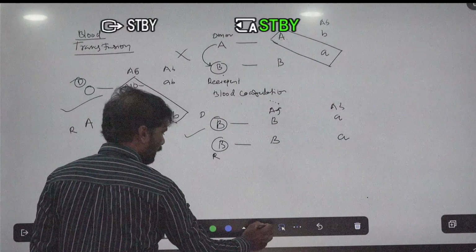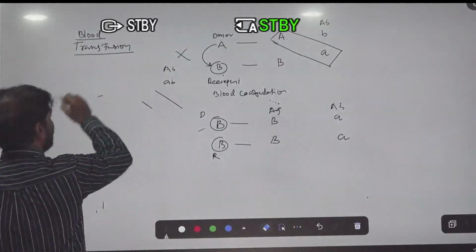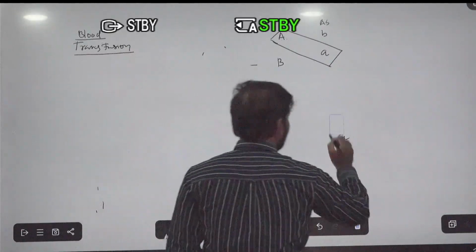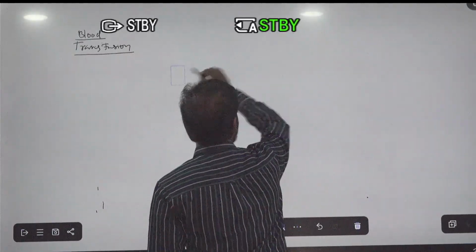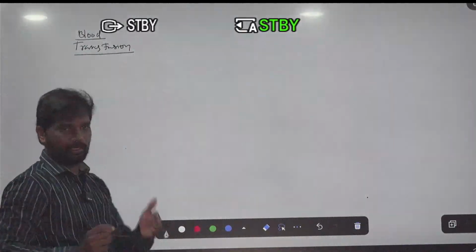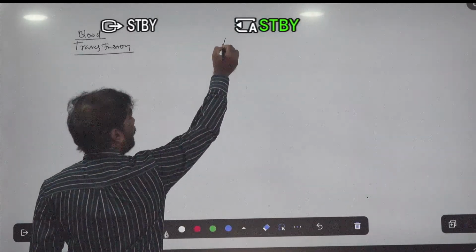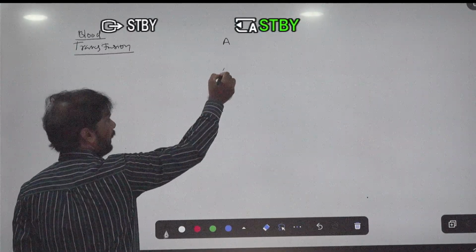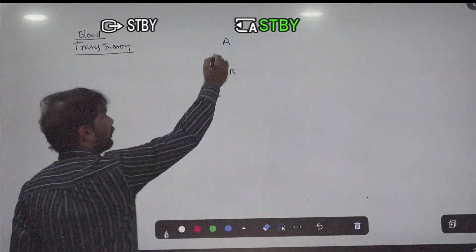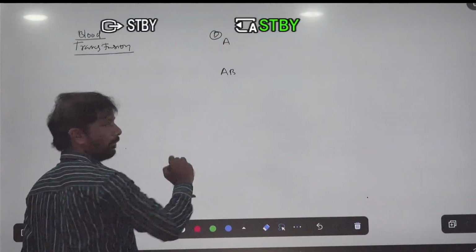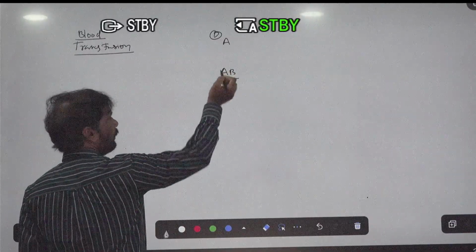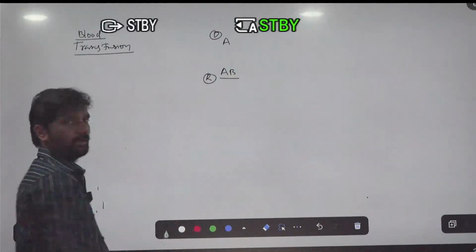You can simplify it. Here you can say that the AB person is known as the universal recipient. Is it true or not? Here an A person and an AB person. The A person is the blood donor, and the AB person receives the blood from this donor, so you can say that is the recipient.